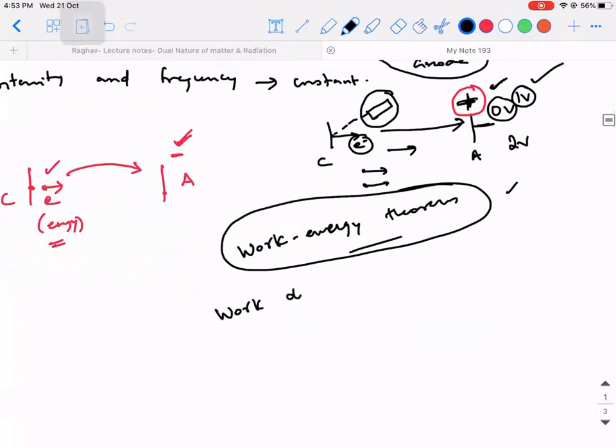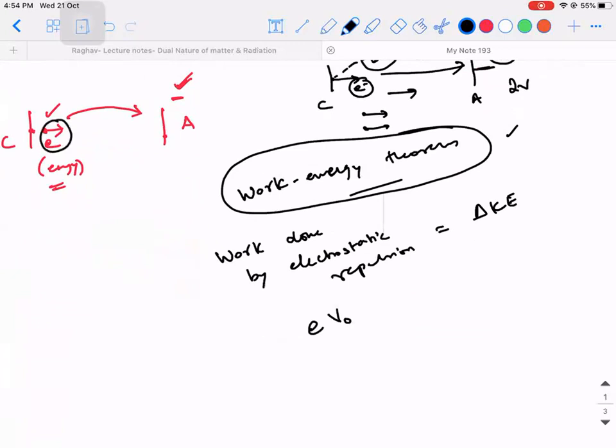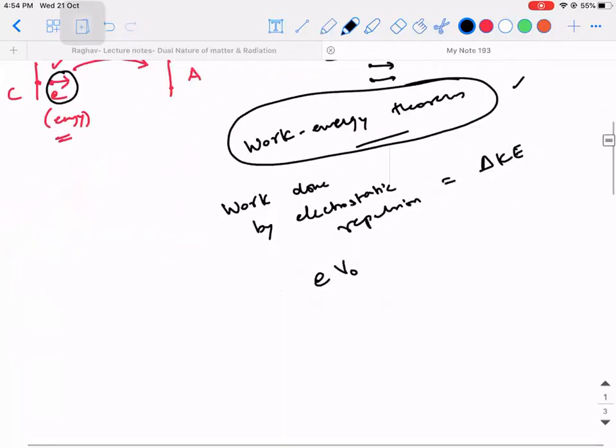So here, the work done by electrostatic repulsion is equal to the change in kinetic energy. So what is the work done by the negative potential? It is E into V naught. Guys understand? E represents the charge of the electron because the electron is what is coming out. V naught represents what? Stopping potential. So minus E into V naught. Why I am writing minus is because the electron has negative charge. When you're using the work energy theorem, we need to use sign convention. So minus E into V naught is equal to the change in kinetic energy.